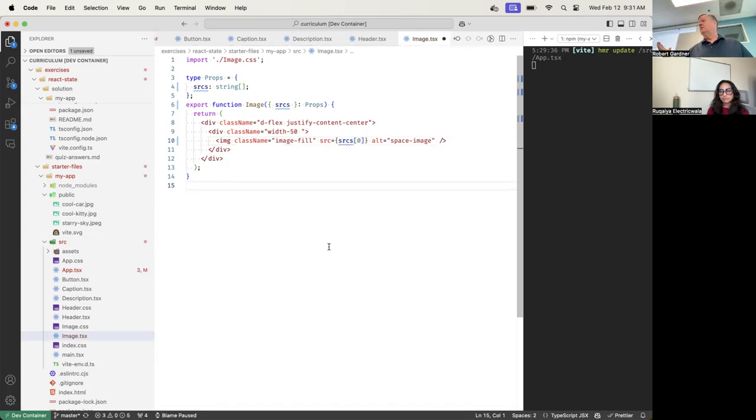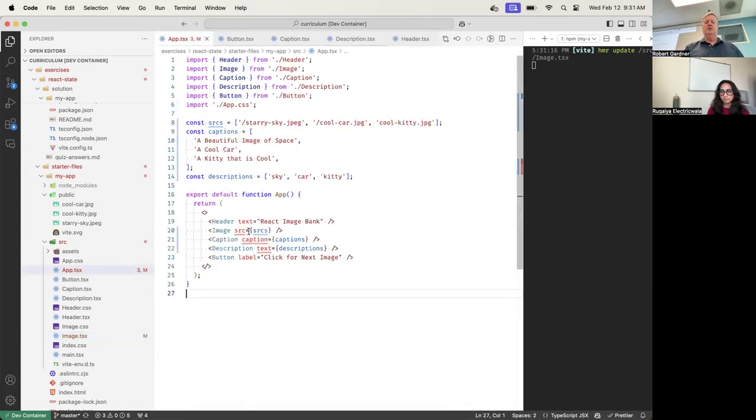For now, I'm just going to give the first one. Yes, this is what actually confused me. In app.tsx and image.tsx, the naming has to be the same. I changed the name, which means I have to go over to where I'm calling it in app and change the name to match. So this now has to be sources like this. The sources has to match in both cases.